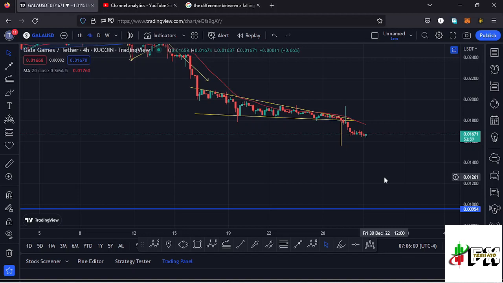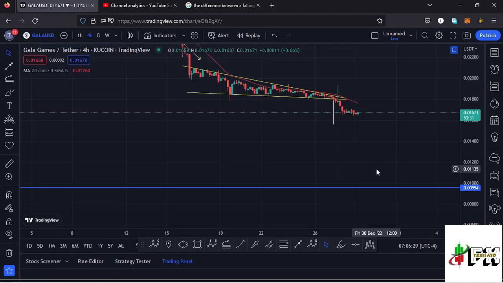In case we continue losing to the lower side, there are chances of getting back to that key area of support, and in case we lose that key area of support, that will be putting a key challenge on the recovery of Gala Games, and we need to continue holding above that key area of support here on the Gala Games chart. But for now, for us to regain that impulsive movement, we also need to manage to break above the 20-day MA, continue seeing an increase in the buying momentum, and also taking a look at the indicators here